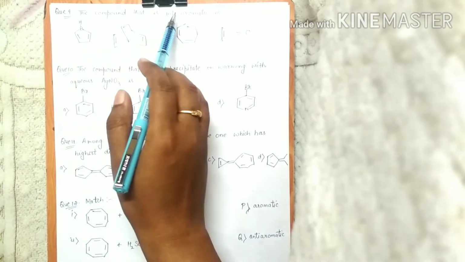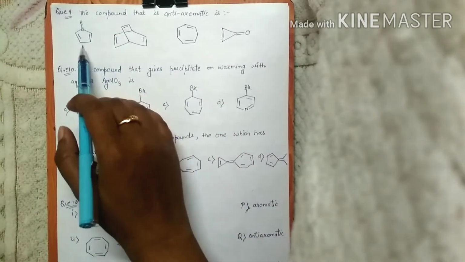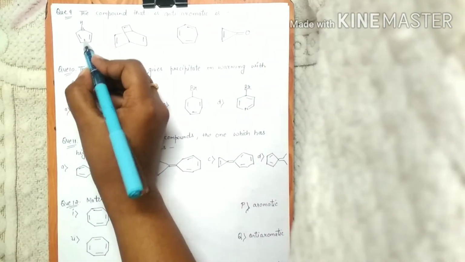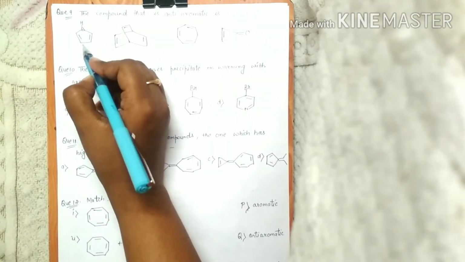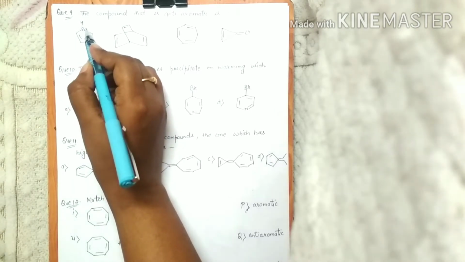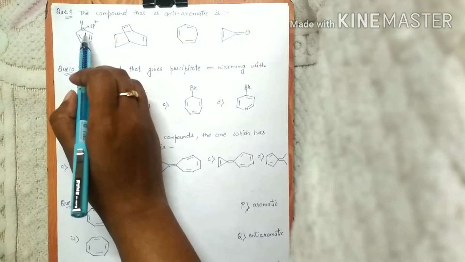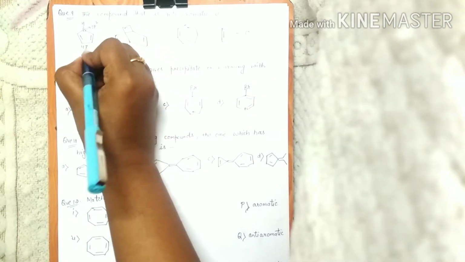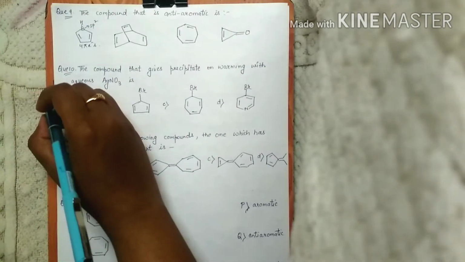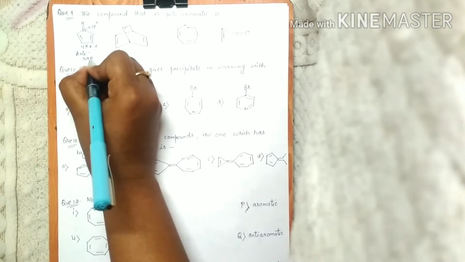The compound that is anti-aromatic is, that is, we have to find the compound amongst these 4 which is anti-aromatic. So if you look at the first compound, all the atoms in the cyclic ring are sp2 hybridized, including this boron. This boron is sp2 hybridized. Structure is planar. There are 4 pi electrons. Okay, so following 4 pi electron rule, so this one is anti-aromatic.